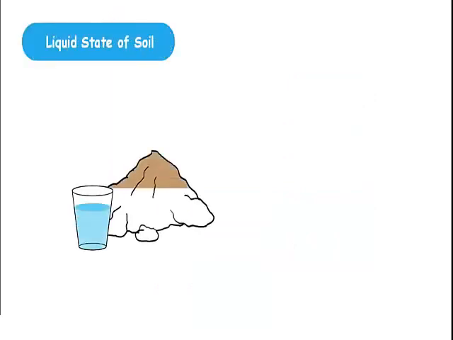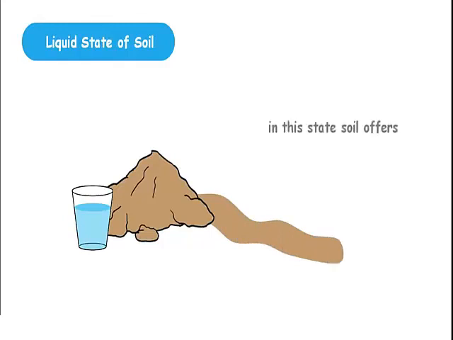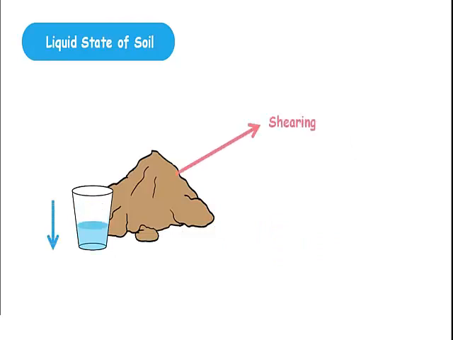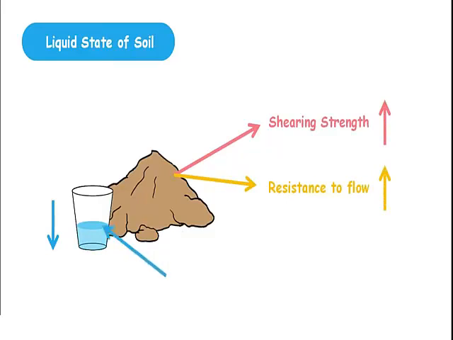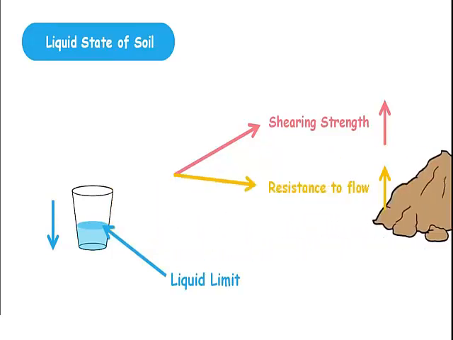In liquid state, water content of the soil is such that it behaves like liquid and offers no resistance to flow. When water content of this soil drops, it gains shear strength and develops resistance to flow. After reaching a certain water content named as liquid limit, soil enters into a state called plastic state.